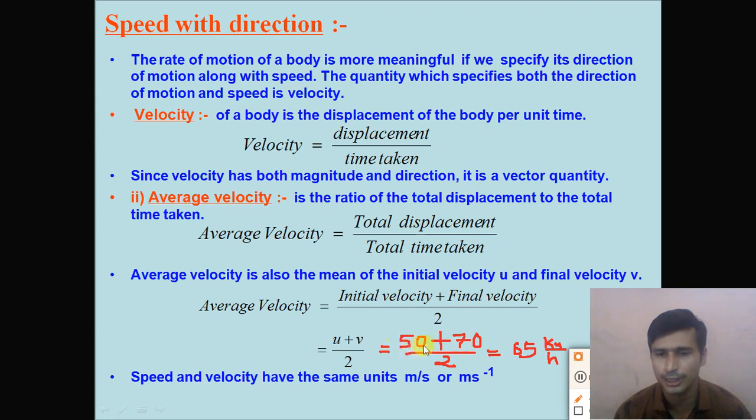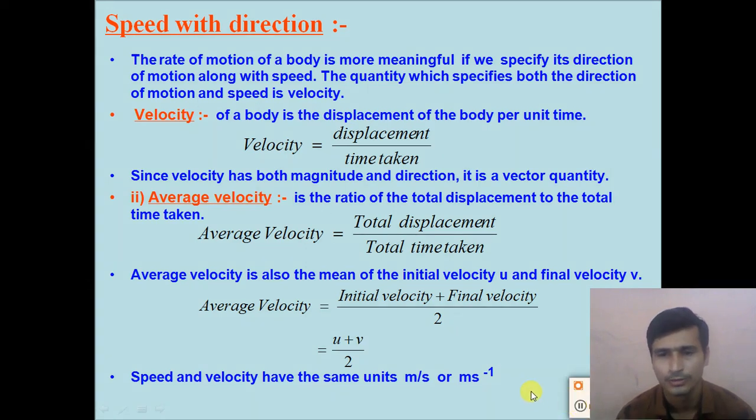So the initial speed of the car is 50 km per hour and the final speed of the car is 70 km per hour. So what will be the average velocity? Initial velocity given here is 50 km per hour and final velocity is 70 km per hour. So we calculate the average velocity as the mean: 50 plus 70 divided by 2. We get the answer 65 km per hour, right?